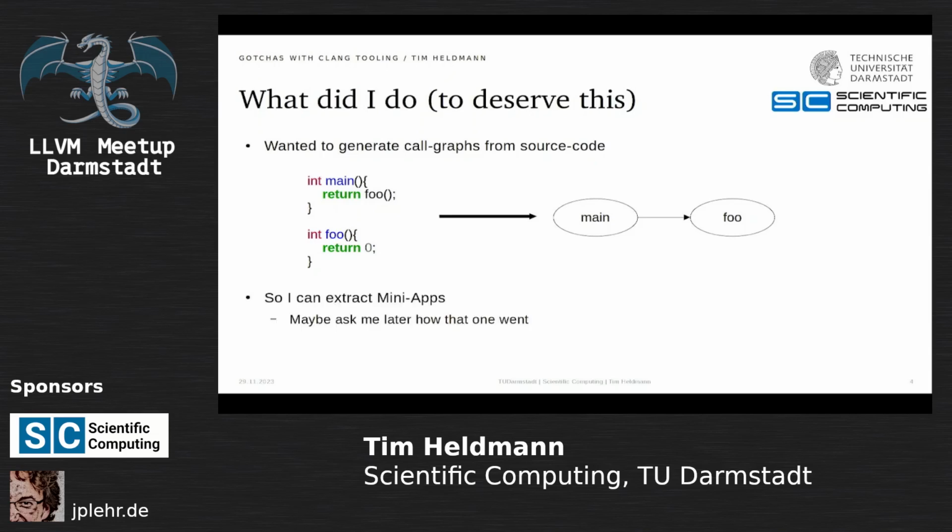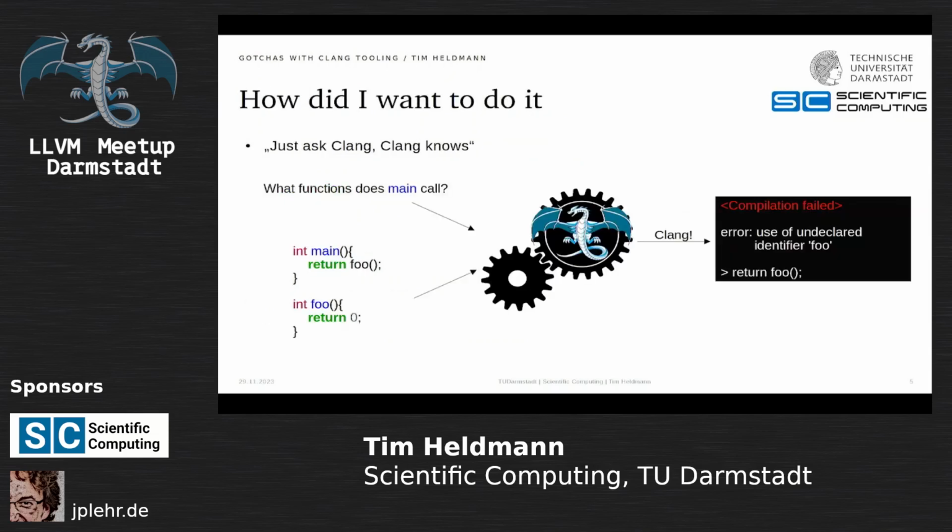Why do I want to do this? I wanted to extract mini-apps. You can ask me about that one later over pizza. And how do you want to do that? Well, in this case, you just go and ask Clang, because Clang knows. It's a compiler. It is able to treat all kinds of functions. So you go ahead and ask, hey, Clang, what function does main call? And Clang is like, compilation failed, error, use of undeclared identifier foo.